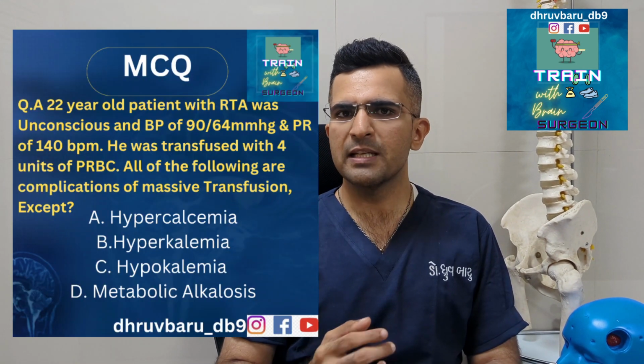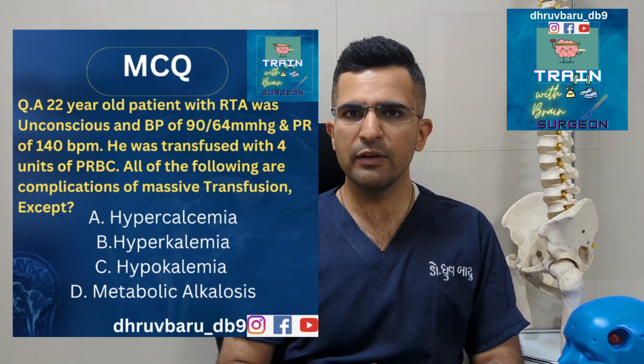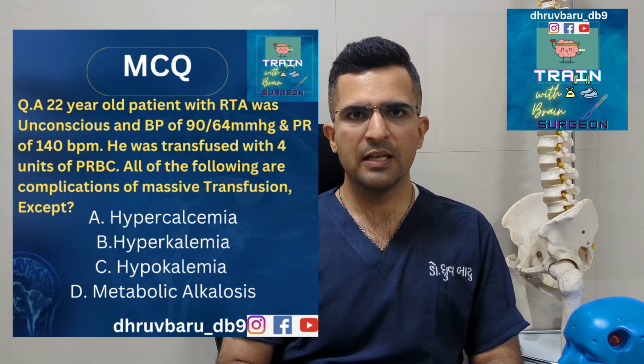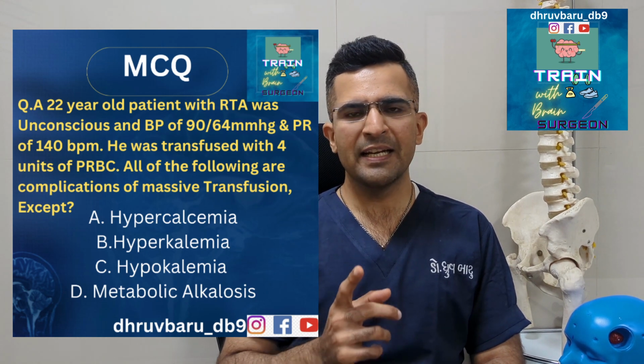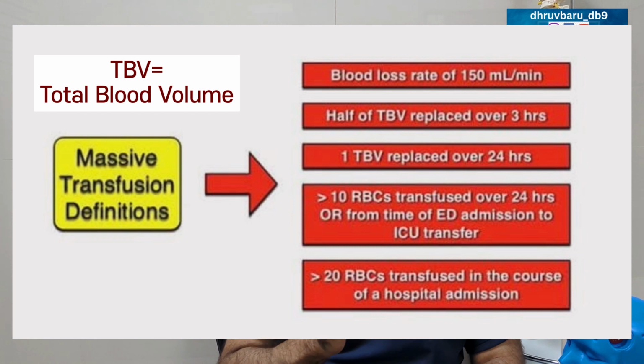Second question. So there is one more patient of RTA and you have given 4 pints of PRBC. Which of the following is not safe? So before that you have to know the entity called massive blood transfusion. What is the definition? If you transfuse patient's whole blood or give 10 units within 24 hours or more than 50% of volume in 4 hours, and this is the scenario, it is referred to as massive blood transfusion.